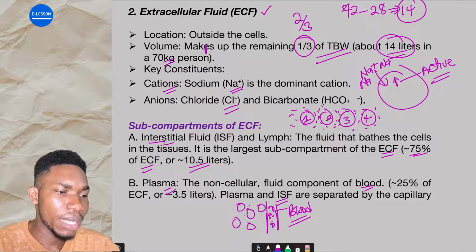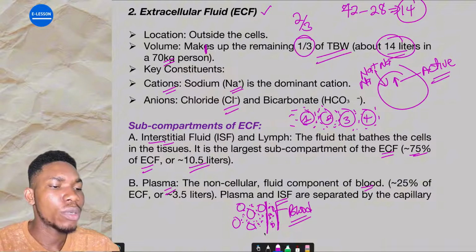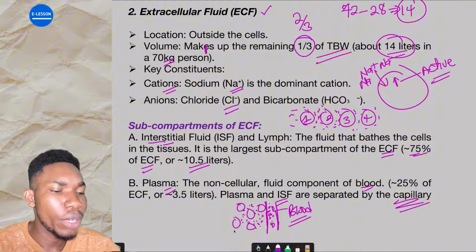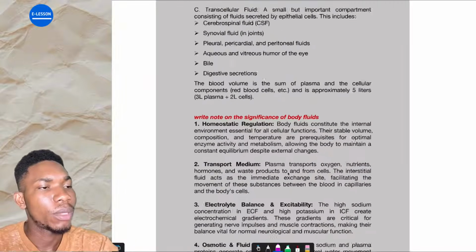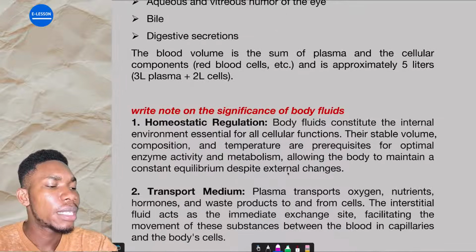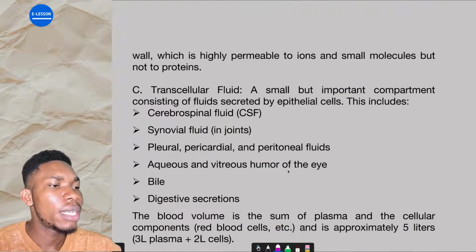These are cells rather. There is a fluid here which we call the interstitial fluid compartment. Inside of the blood vessel, there is blood which contains plasma. Now you see that the plasma is separated from the interstitial fluid by this blood vessel. And this blood vessel is the capillary wall. The capillary is a blood vessel that carries blood. All right. So that one is part of the ECF also.